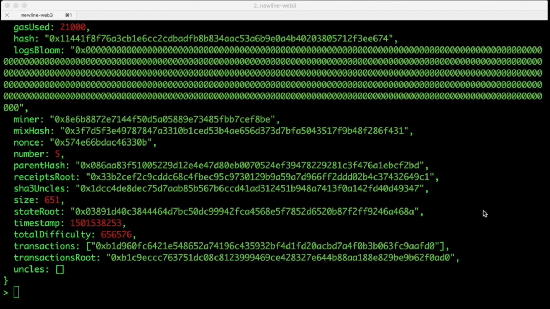While it's exciting to send value from one account to another through a decentralized network, Ethereum can do so much more. What makes Ethereum so special is that we can write programs that will handle this value for us. And that's what we're going to take a look at next.